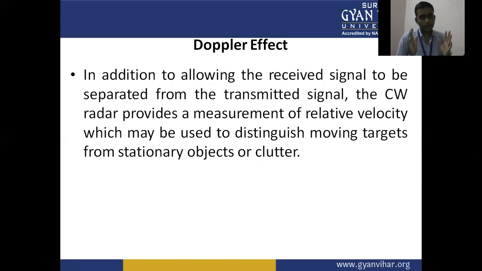In addition to allowing the received signal to be separated from the transmitted signal, the CW radar provides a measurement of relative velocity, which may be used to distinguish moving targets from stationary objects or clutter.